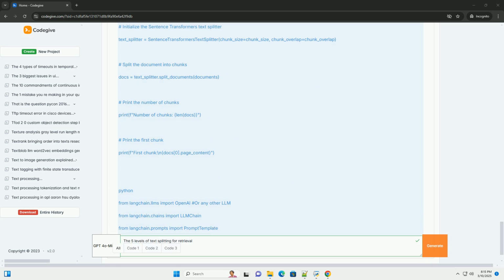When to use: when you need the absolute best retrieval accuracy and are willing to invest the time and resources to implement a more complex solution. When dealing with highly complex or heterogeneous documents. Conceptual code example, illustrative, requires more involved setup.